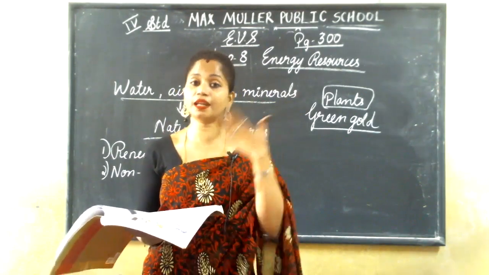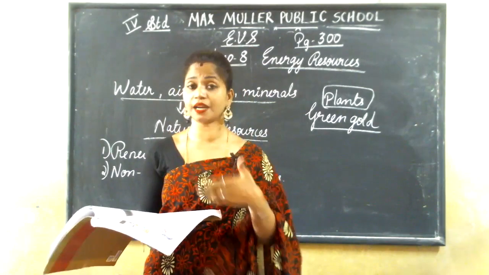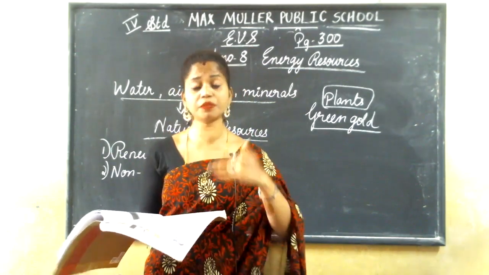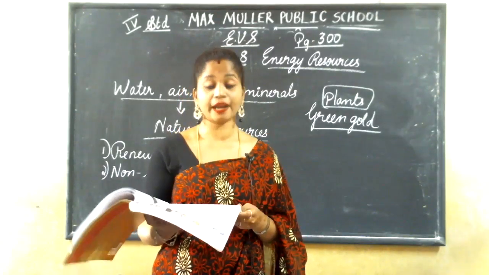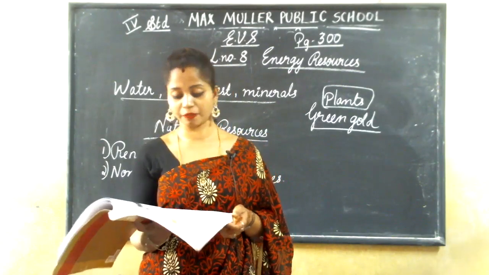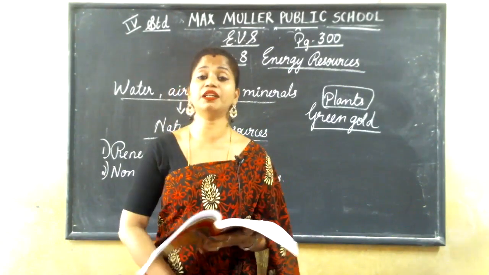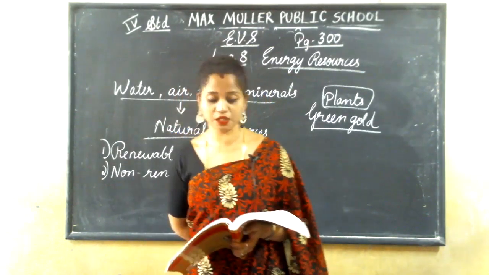We can use them again and again. But non-renewable means we can't use it again and again. Once it is over, it is over. We will not get that back.